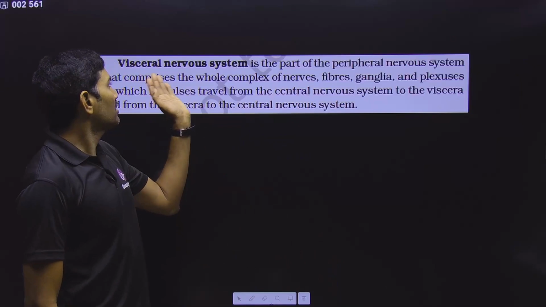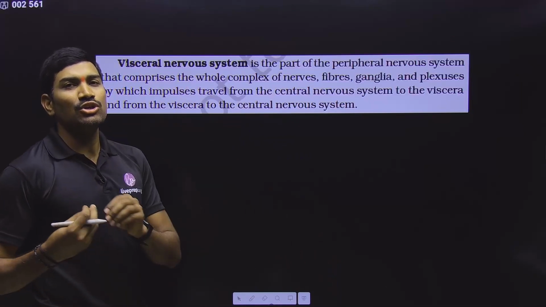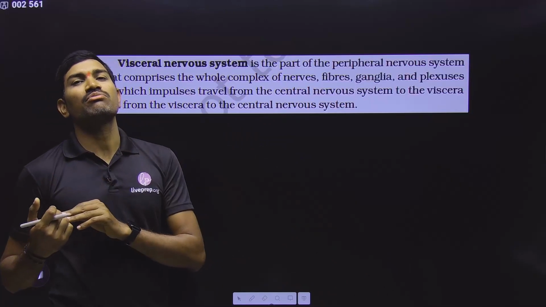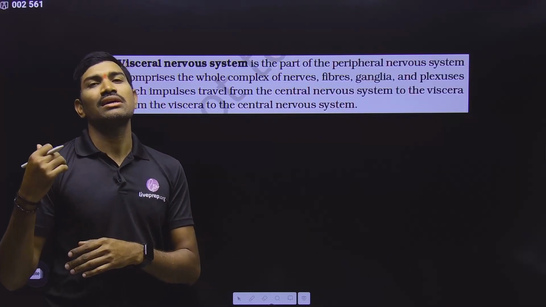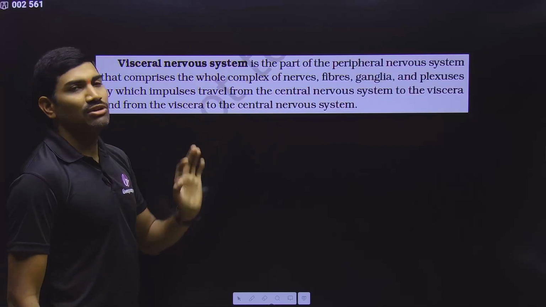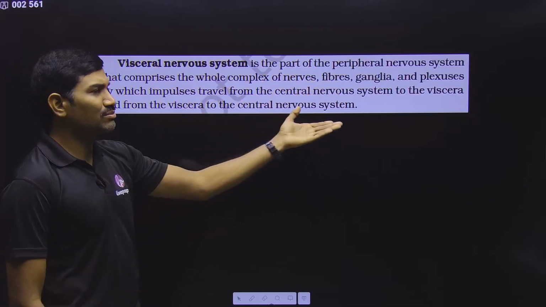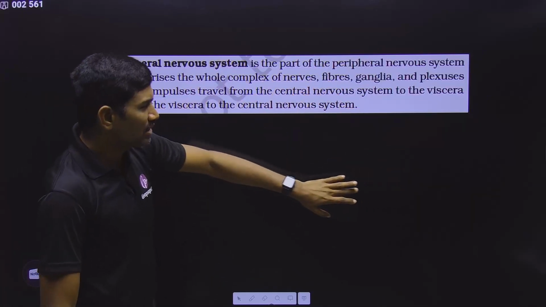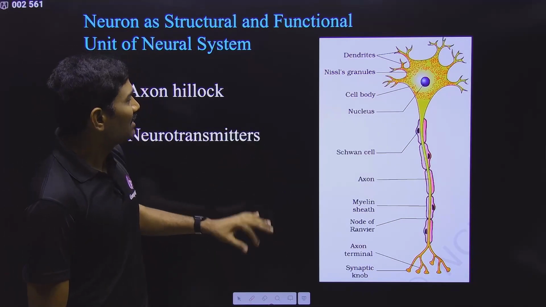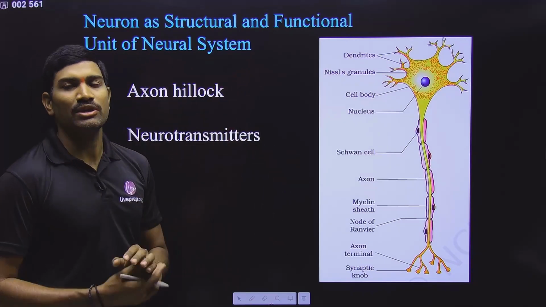But here, what is this visceral neural system? The neurons that are going to the visceral organs, and the neurons that are coming from the visceral organs to the nervous system, all these things comprise this particular visceral neural system. Anyhow, very clearly they have given the explanation in NCERT. Simply read, you can understand this. I am simply trying to give you the summary of all these things. That's it. Clear. Then we are going with the structure of this particular neuron.